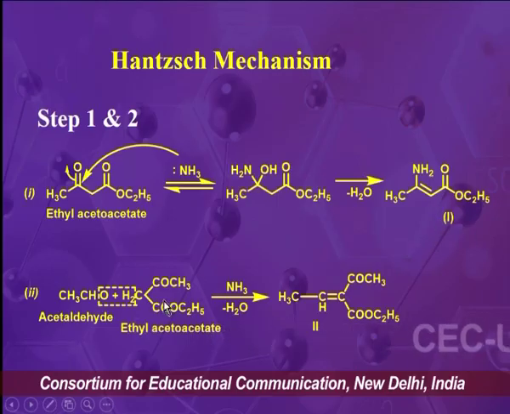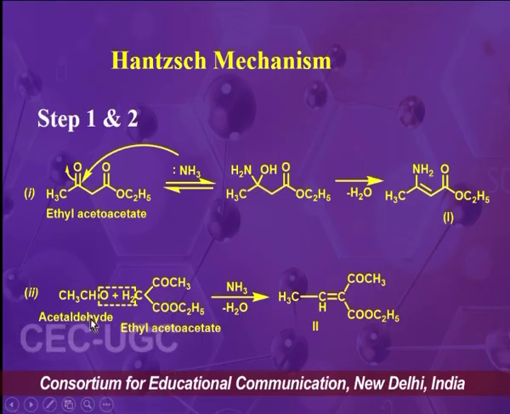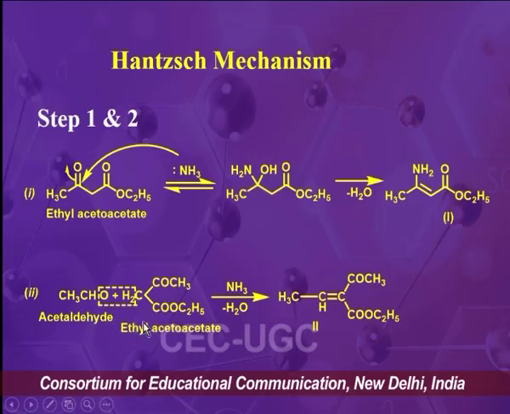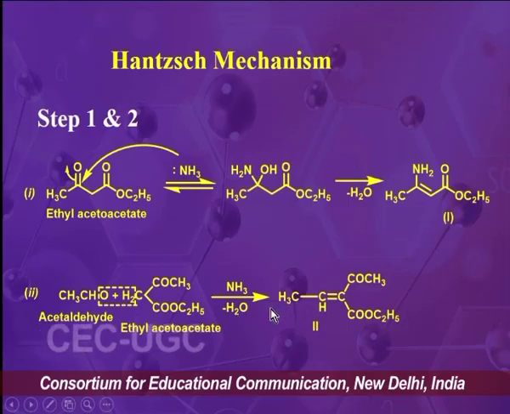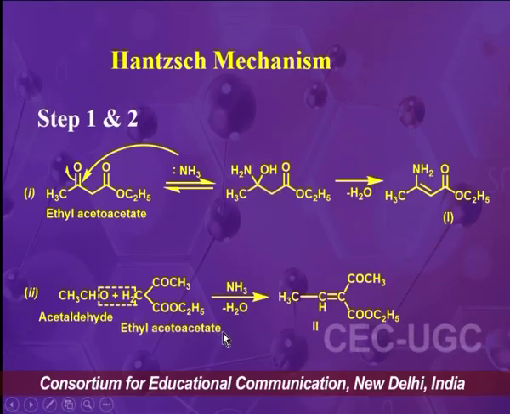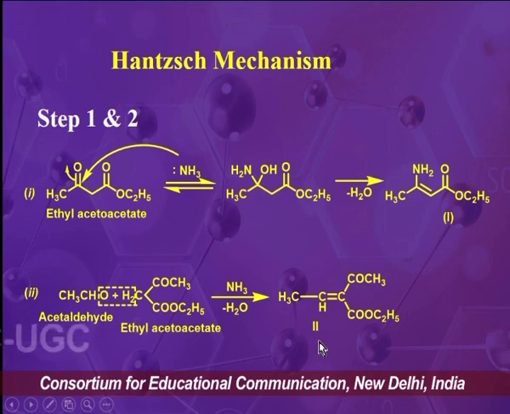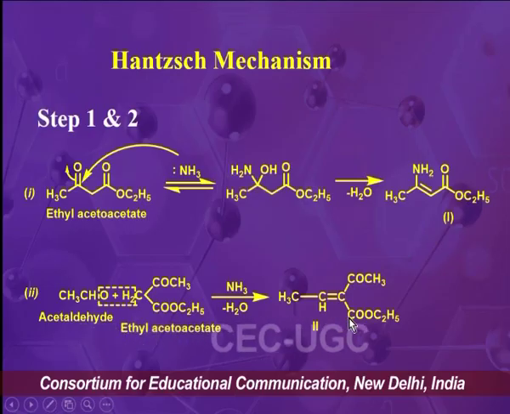The second molecule of ethyl acetate will react with acetaldehyde, and there will be a kind of aldol condensation reaction between these two components, and overall there will be dehydration, or we can say elimination of a water molecule, and we will have an alpha beta unsaturated carbonyl compound as the intermediate number 2.